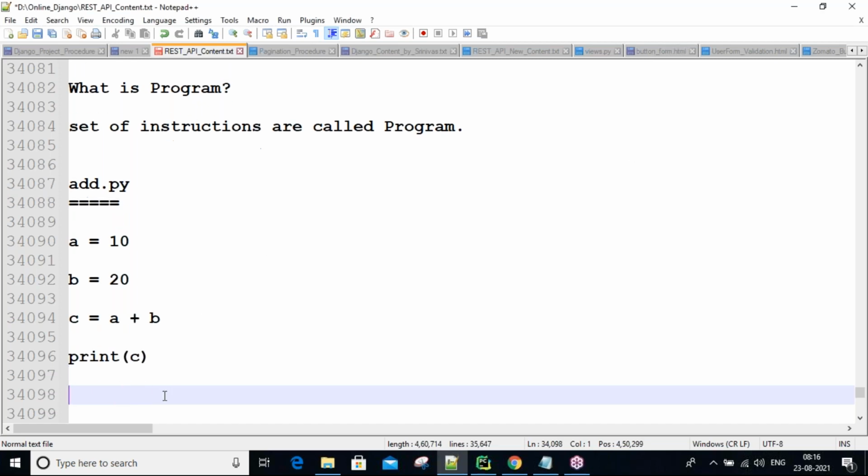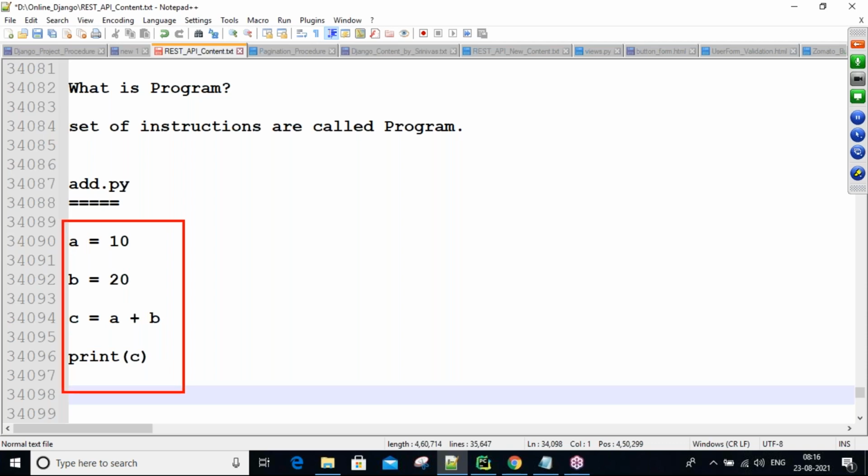Yeah. So this is the addition program, guys. A small basic program: a value, b value, c equal to a plus b result, and you print the c result. Here every line is one instruction.